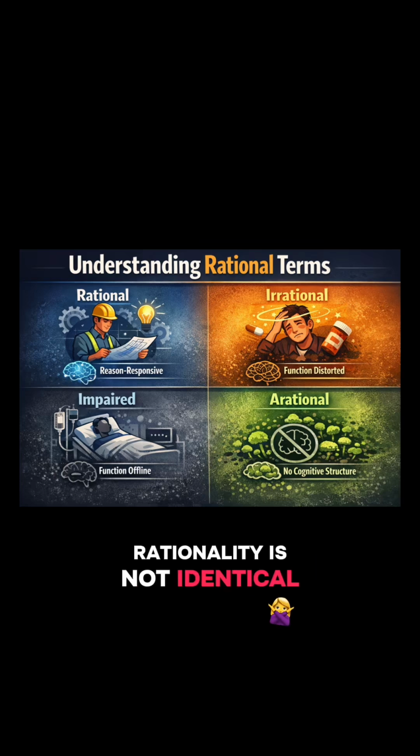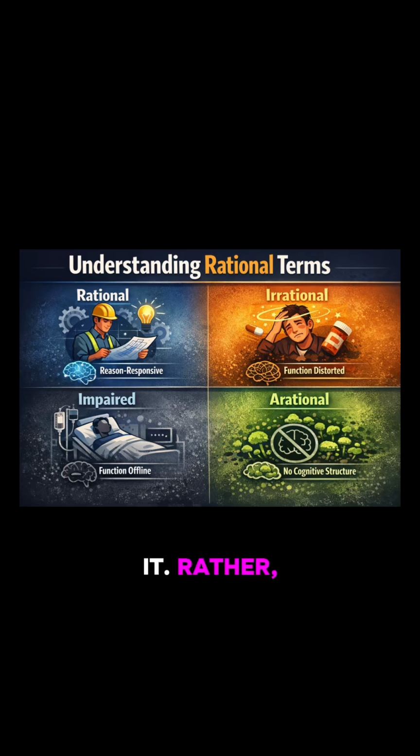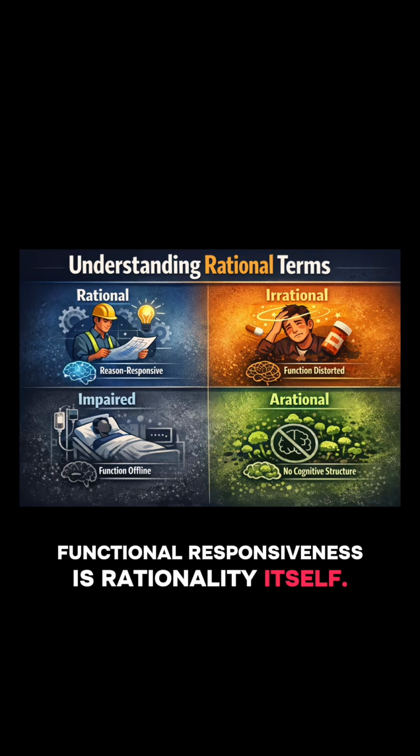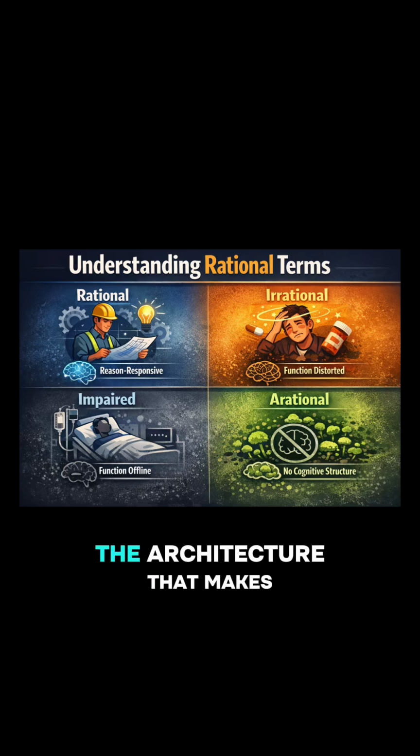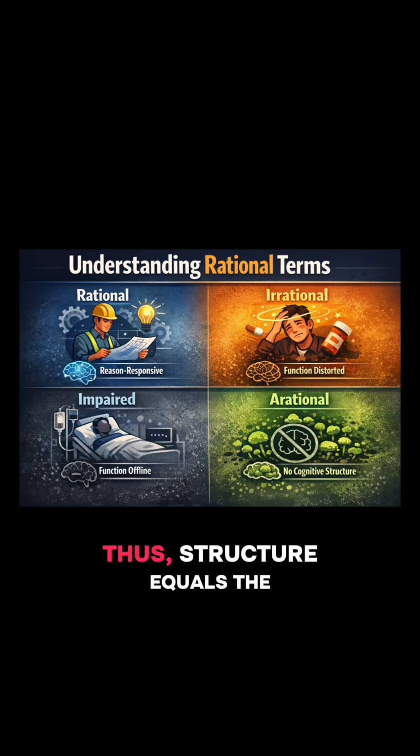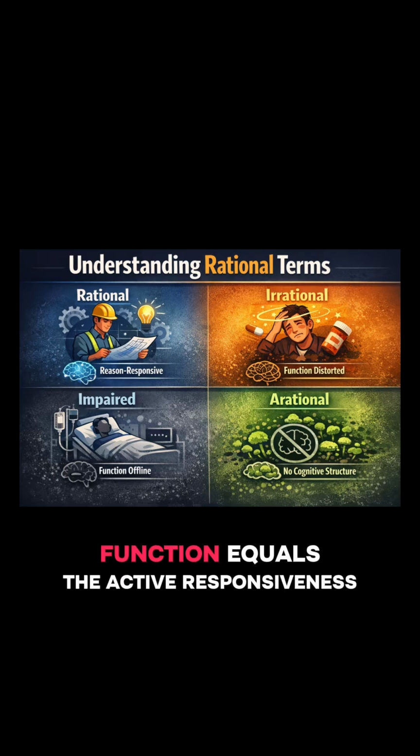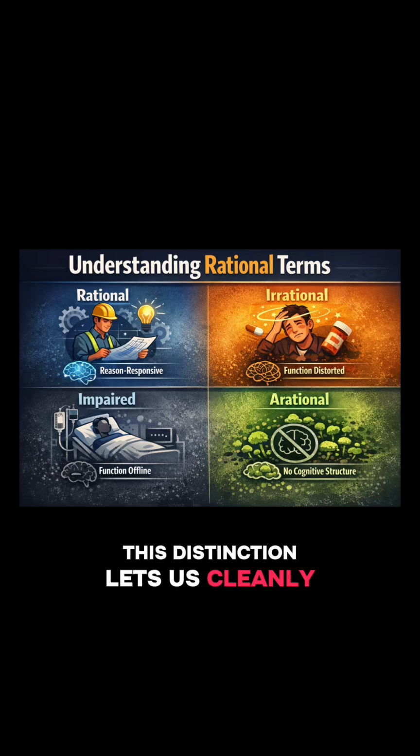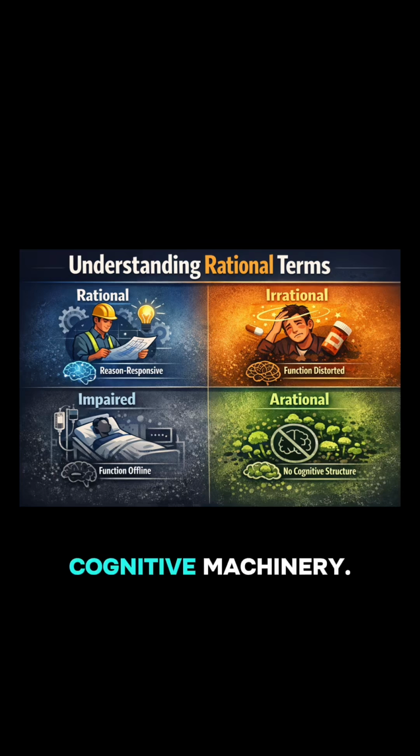1. Rationality requires an enabling architecture. Rationality is not identical to the structure that supports it. Rather, structural capacities are enabling conditions. Functional responsiveness is rationality itself. A being is rational only when it has the architecture that makes responsiveness to reasons possible and it can deploy that architecture to track, weigh, and act on reasons. Thus, structure equals the enabling condition. Function equals the active responsiveness to reasons. Rationality equals successful functioning of that architecture. This distinction lets us cleanly separate rationality from the mere possession of cognitive machinery.